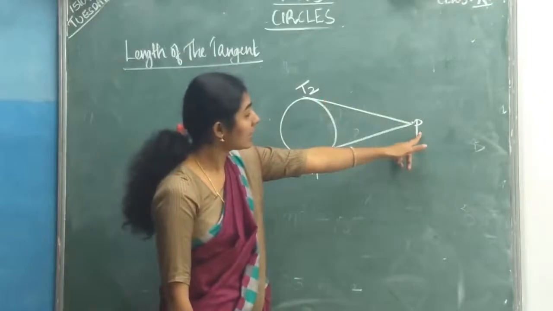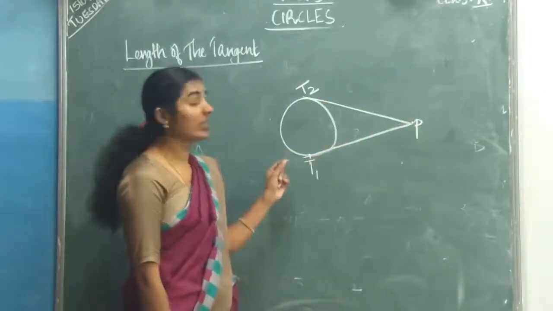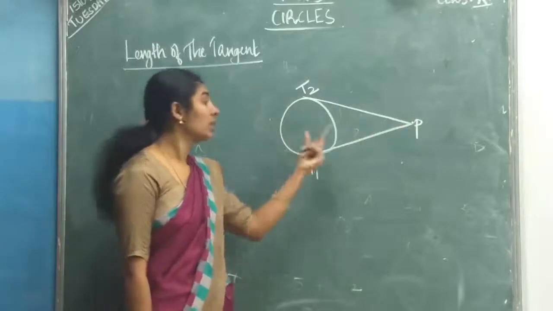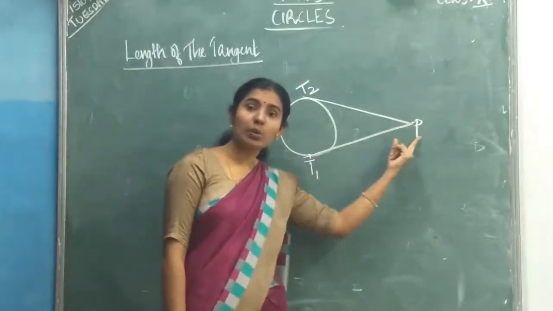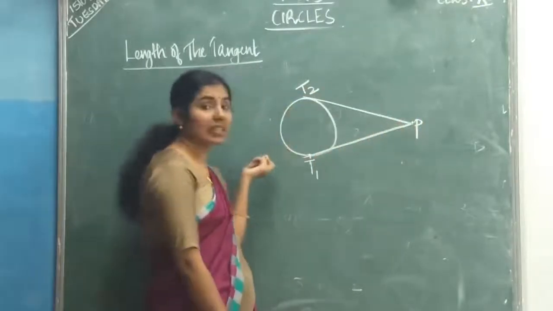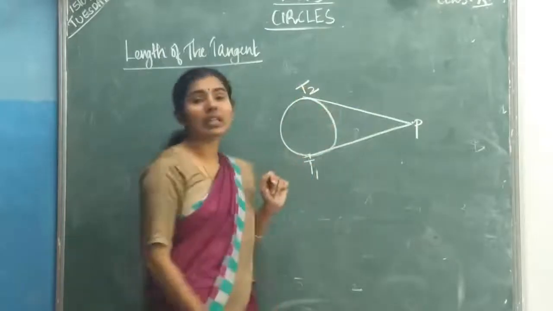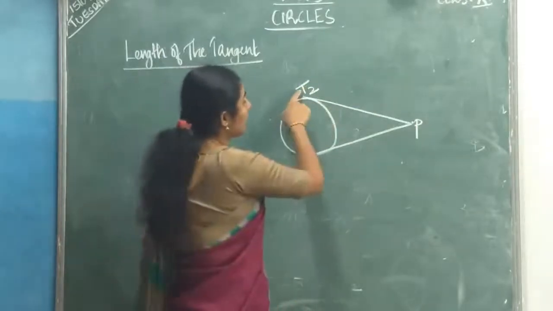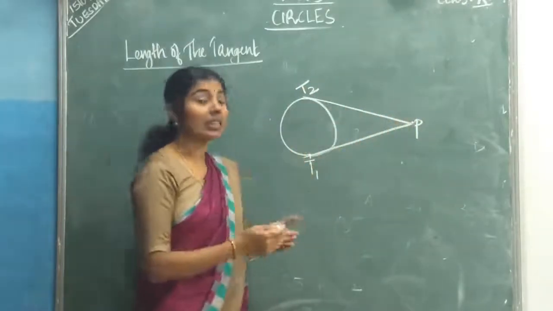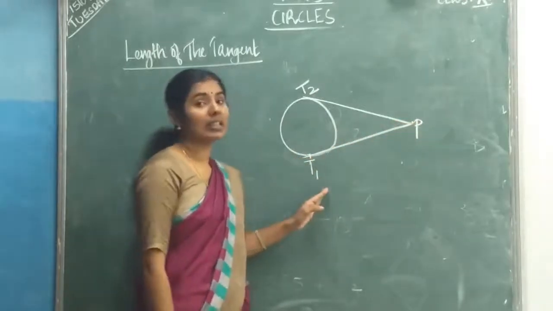Draw two tangents from this point P. Tangents meet the circle at one point. So this T2P is a tangent, and T1P is also a tangent.